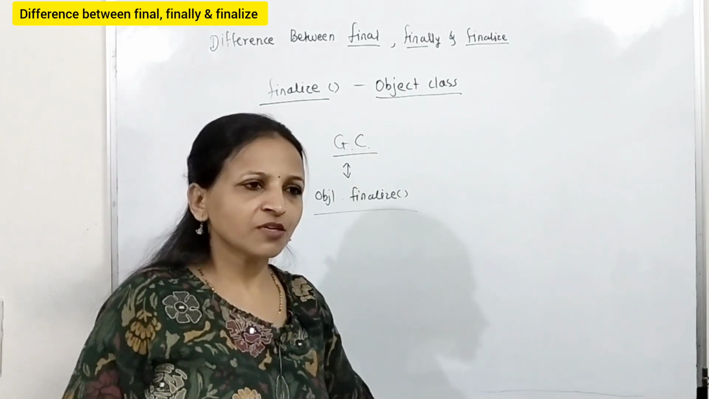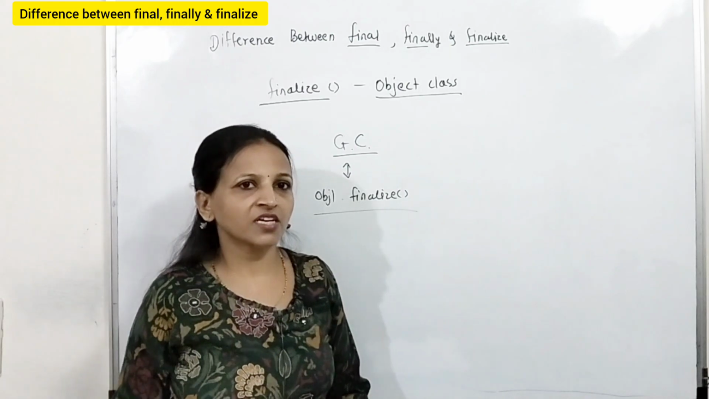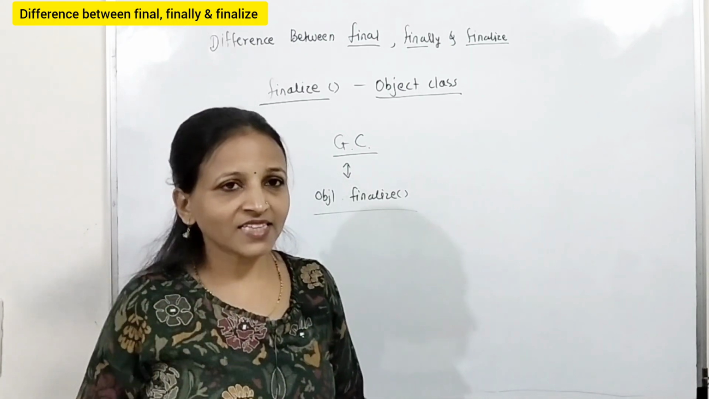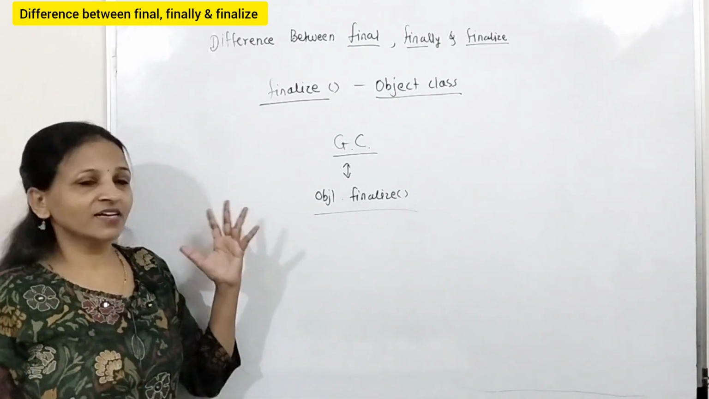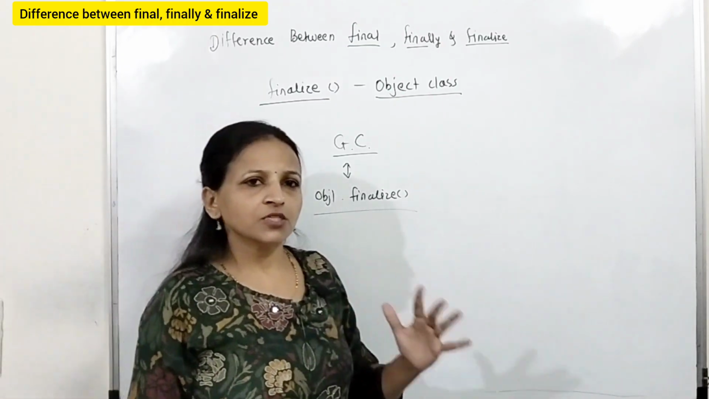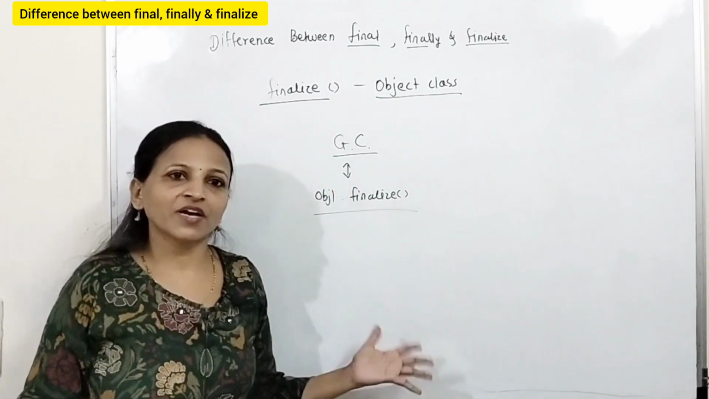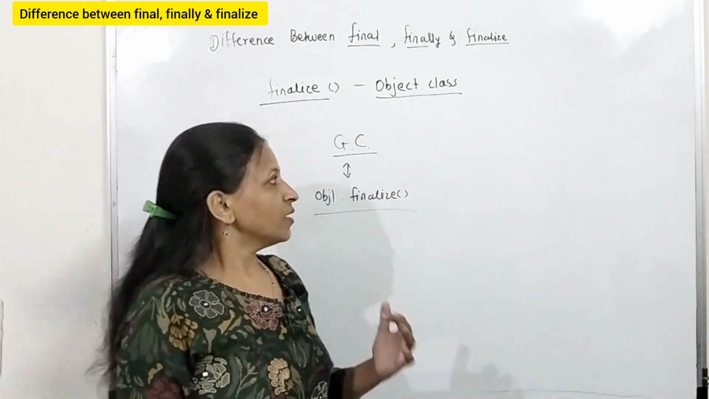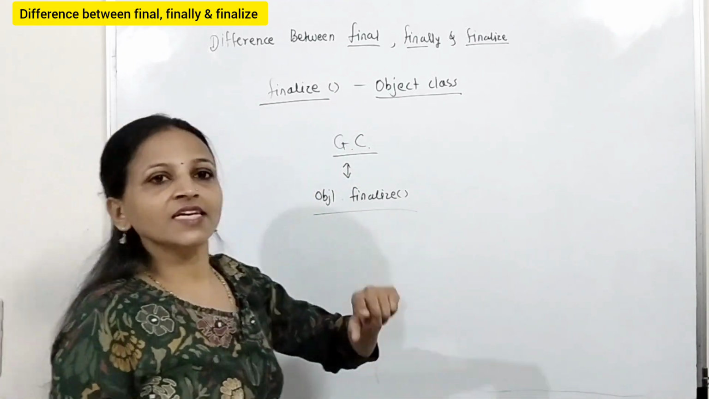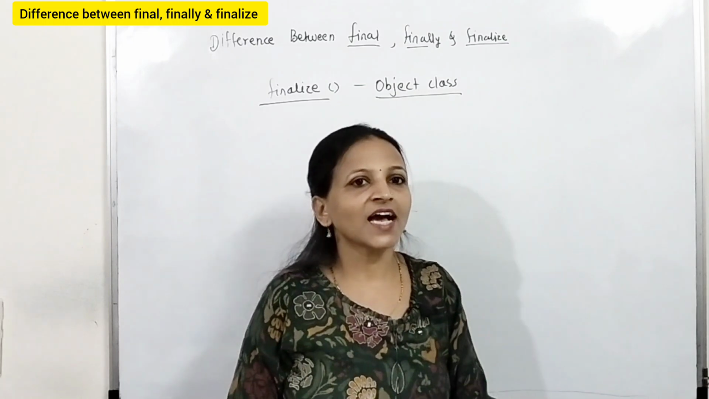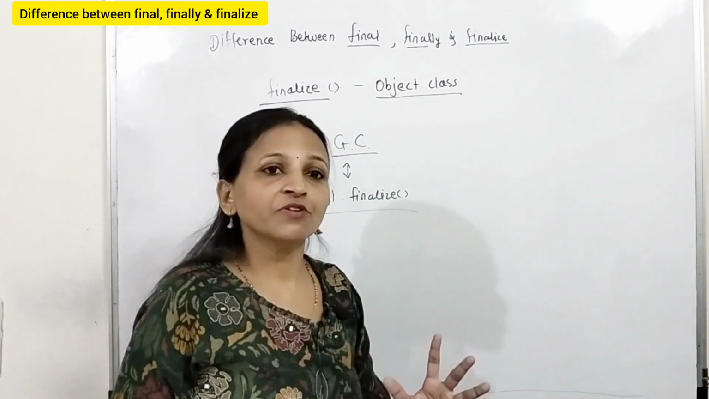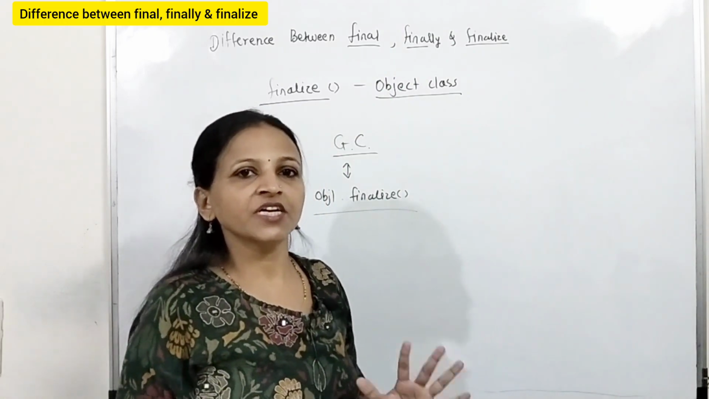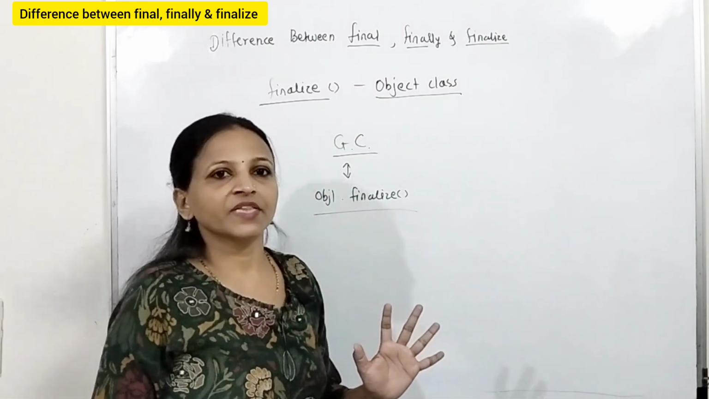That finalize method will first be called by the garbage collector for that object, and then that object will be destroyed. Means inside the finalize method you can put resource deallocation code, or you can say cleanup code. Now what is this finalize? Finalize is a method of the Object class which is called by the garbage collector always just before destruction of any object.